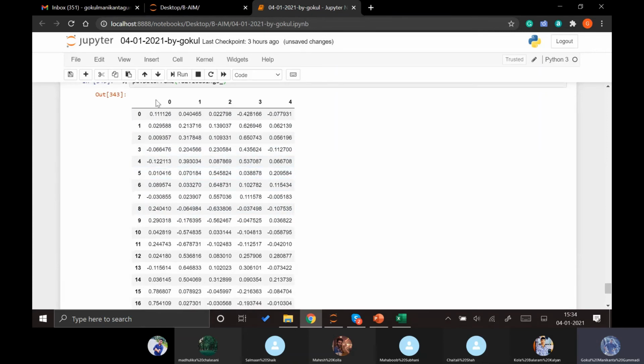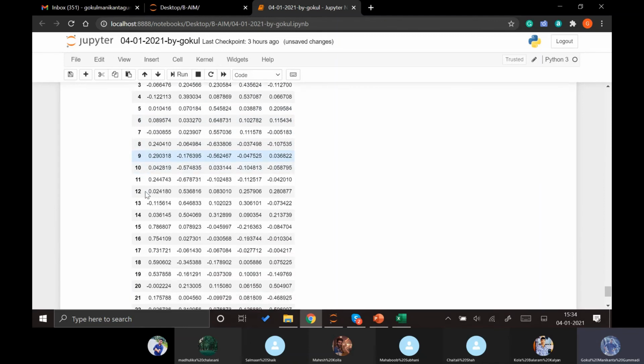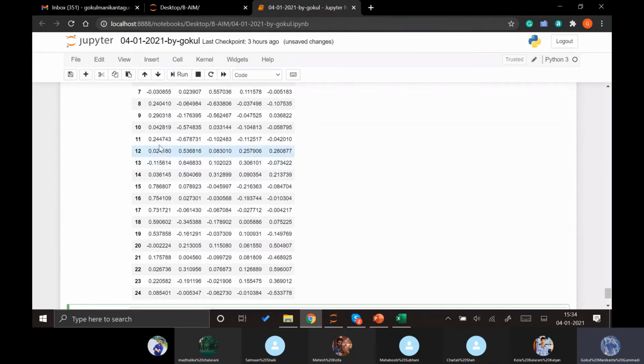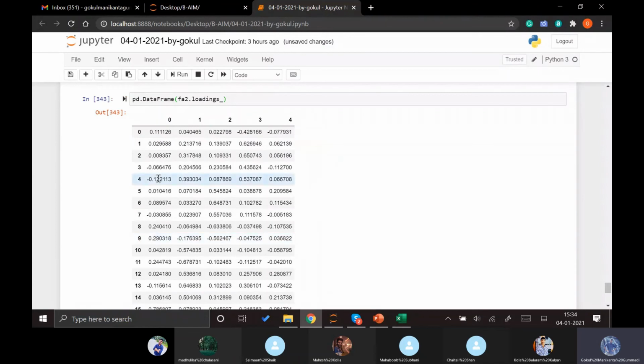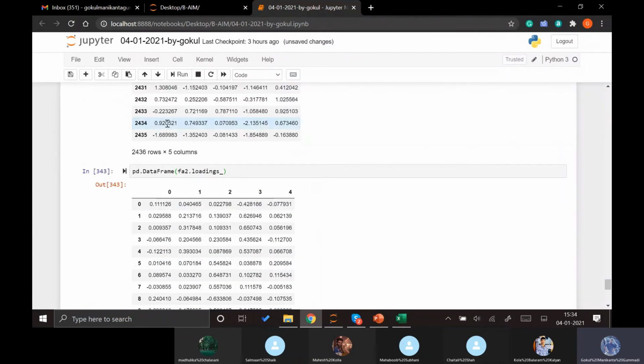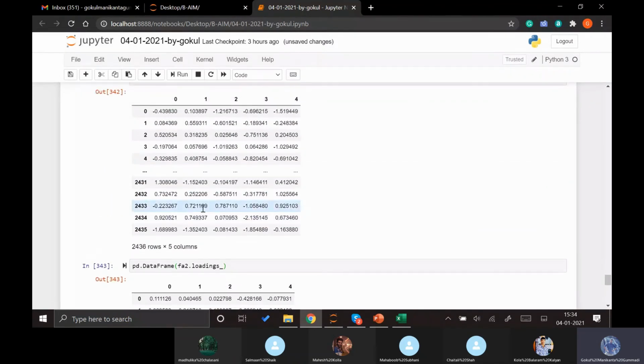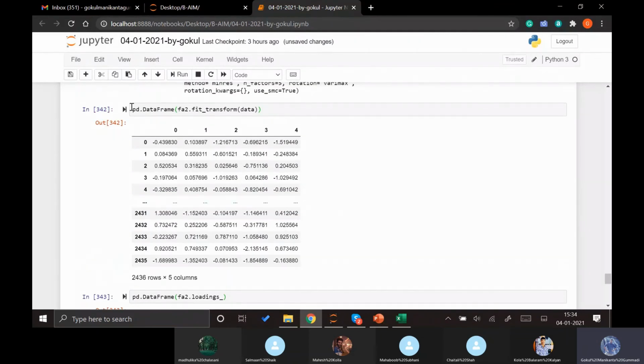In each column there will be at least some rows whose value will be more than 0.5, either negative or positive. Those values will be taken, and the column names will be visible. I will let you know how those columns will be loaded into that factor, and we don't need to do it manually. It is done here by this code.